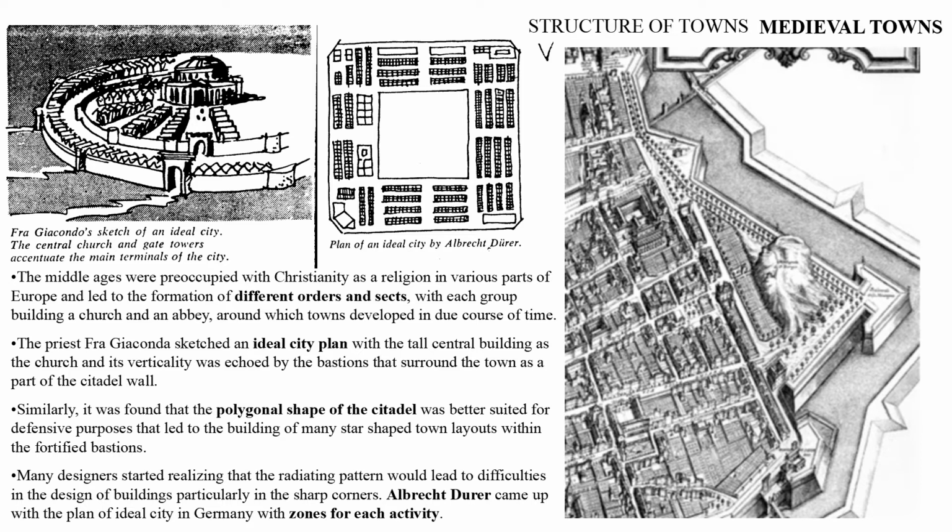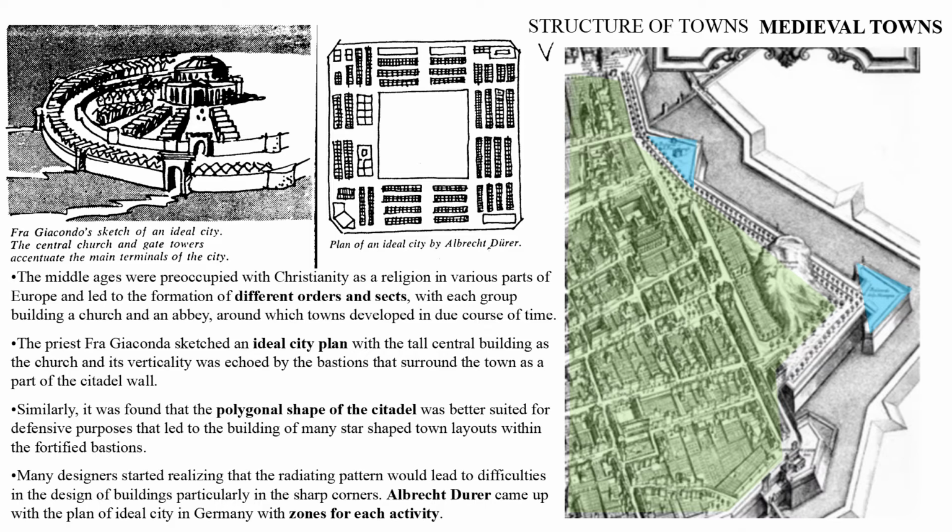Let me tell you, the medieval ages were formed by the Christianity which existed there, where they formed different orders and sects of people, where they practiced differently. One medieval town might have a particular sect which follows a particular order, and the other town will have a different one. Now, in the ideal city plan, the church was the main thing giving knowledge for these medieval towns. There were no schools yet. We're talking about church-driven education.